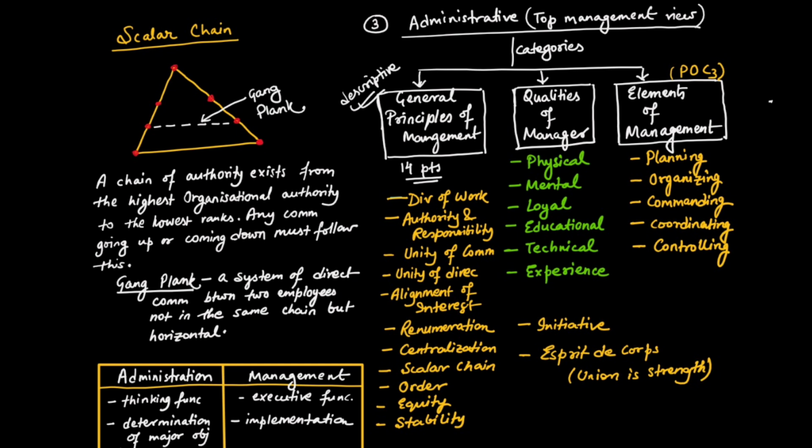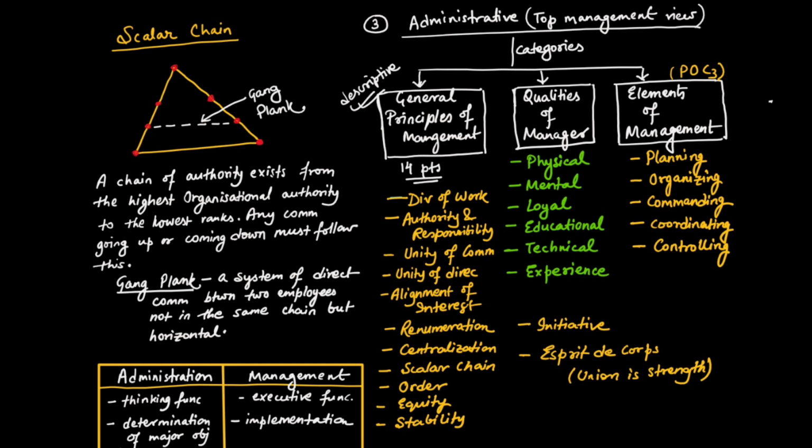Then there should be stability of tenure, that is an employee should be recruited for a longer time so that he can learn, and what he has learned and gained through the past years of his work he can utilize for the welfare of the company. Then comes the initiative. Employees should be allowed to give suggestions. Then comes the esprit de corps. This is an important phrase which means union is strength. So it talks about promoting teamwork and group spirit.